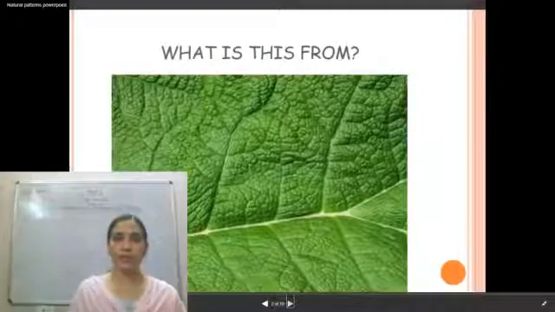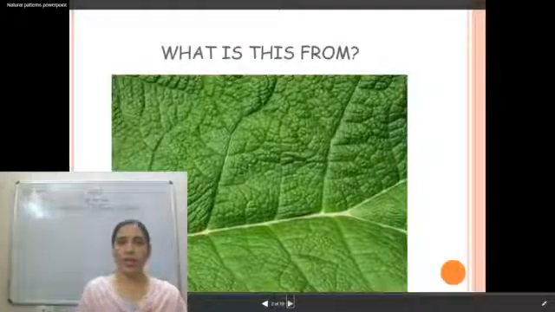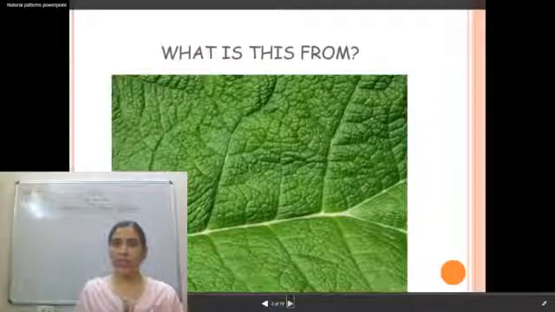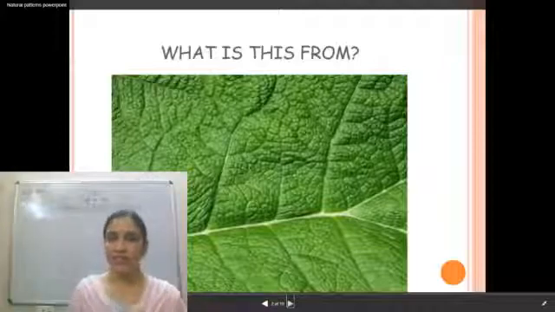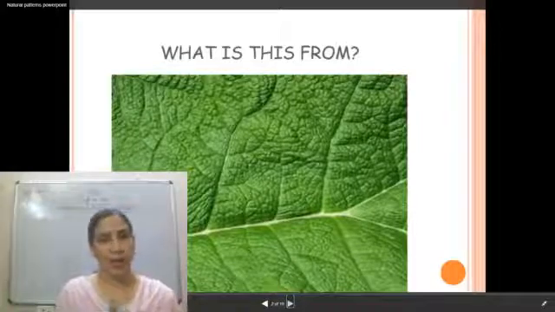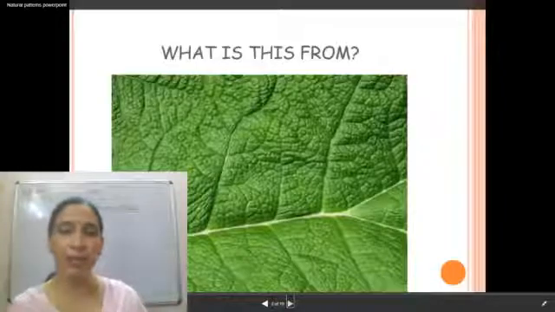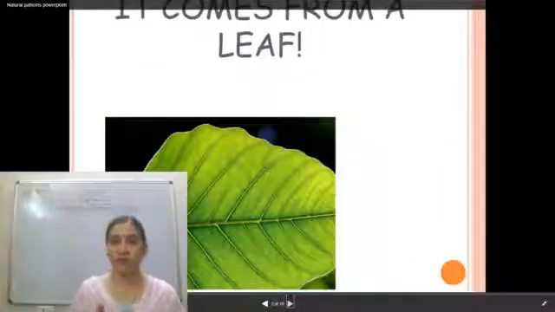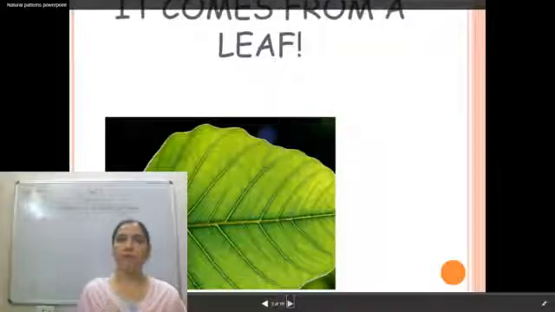Now, what is this from? You can see this pattern. Have you ever seen this pattern? Where has it come from? Any guesses? I hope you have all made a guess and your answer is correct also. It comes from a leaf. Right? The leaf of any plant forms a particular pattern.